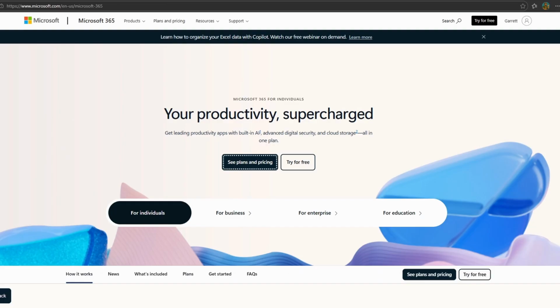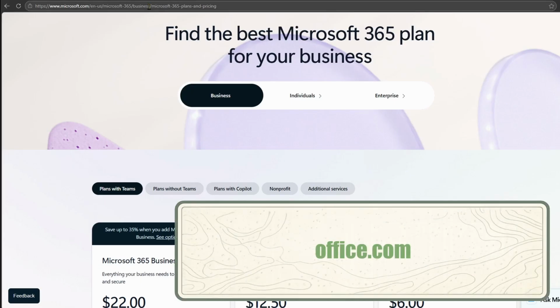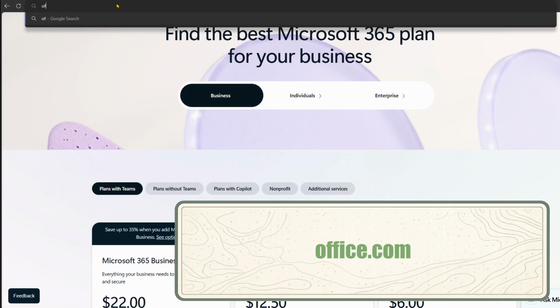So once you've got your 365 account, or if you're trying it for free, then you need to get access to their apps. So now it's time to talk about the main application itself, Microsoft 365. To do that, we need to go to office.com.